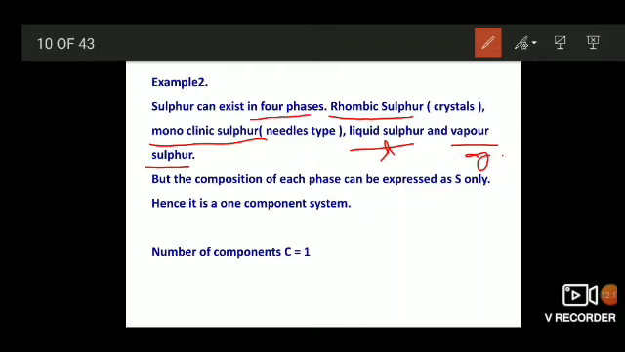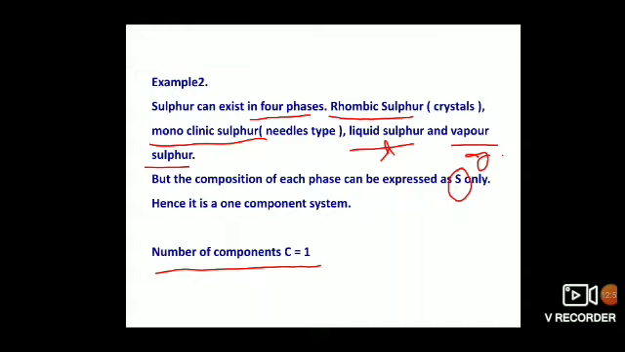Now, what is the constituent present in all the 4 phases? Whatever may be the sulfur, that is sulfur, and its chemical formula is S. That is, one chemical formula is enough to express all the 4 phases. That's why number of components of this system is 1. That is for sulfur system, number of phases is 4. Number of components is 1.